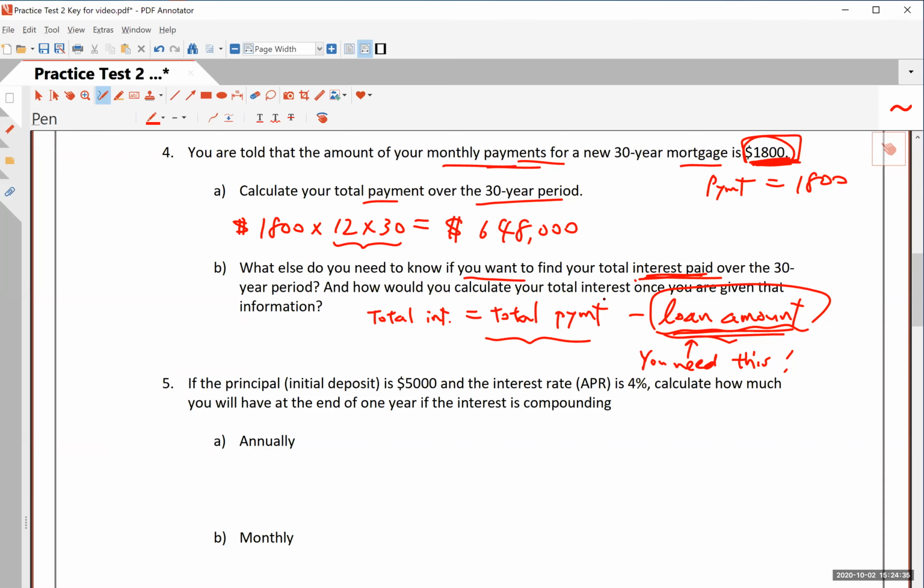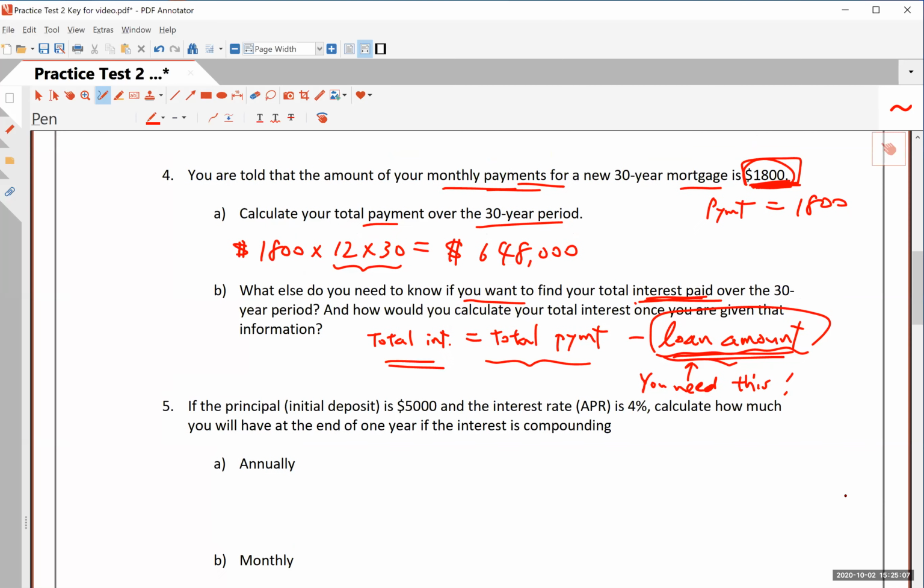How would you calculate your total interest once you are given this information? And here is a formula. Okay, and so this is not a hard question, but that's how you would find that. And one more thing I should add is because this was already calculated for you, you do not need the APR. Okay, APR would be necessary to calculate this one.